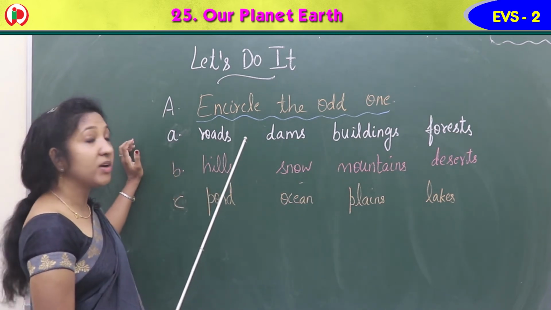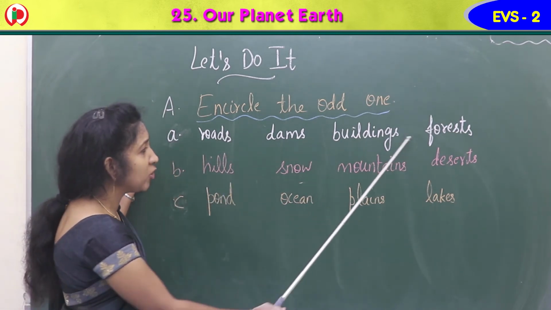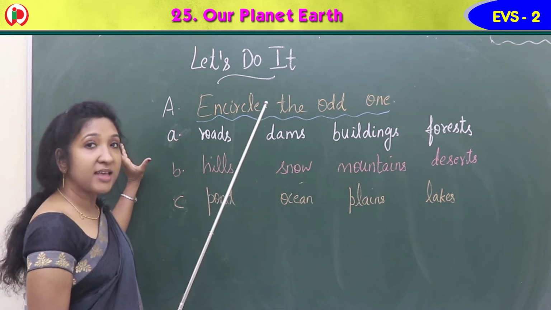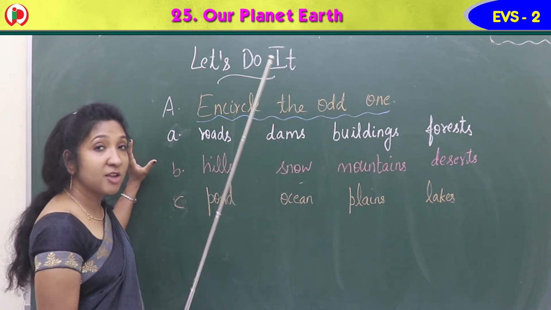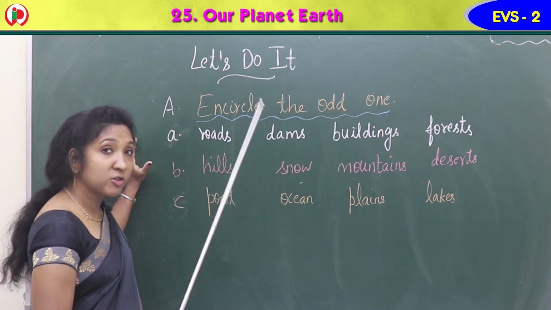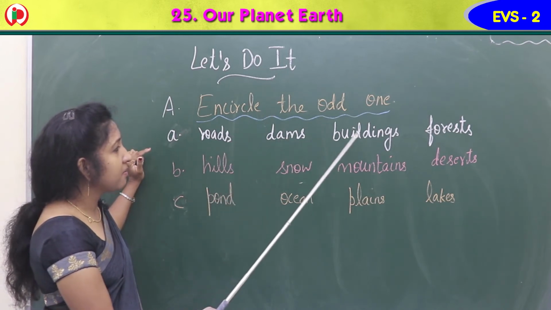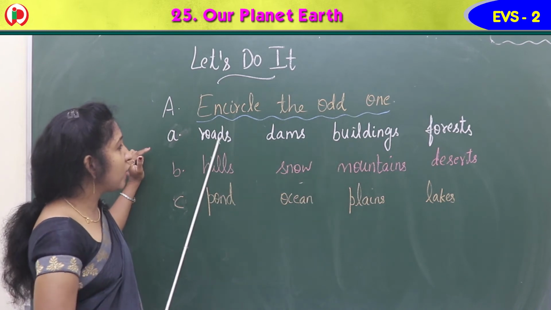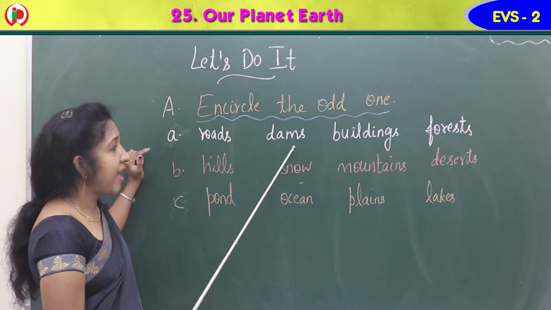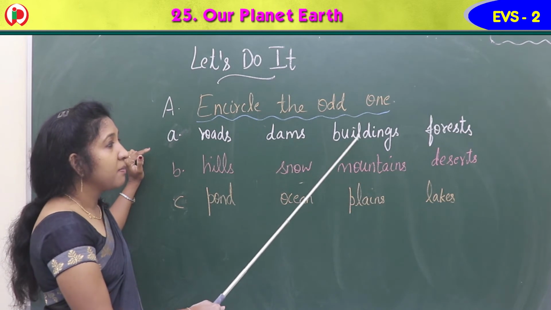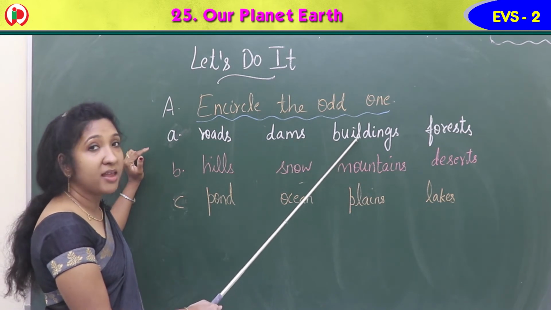That you have to circle it. Can you say which word doesn't belong to this group? 3 words are grouped. One word is not grouped. Which one? Roads, dams, buildings. Roads are built by man, dams are built by man, buildings also man.